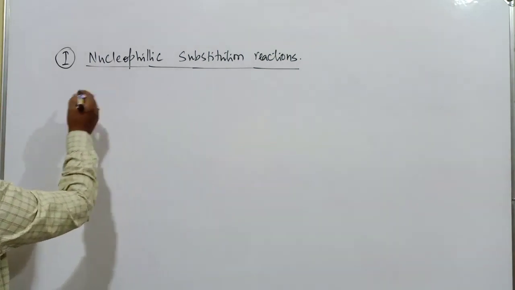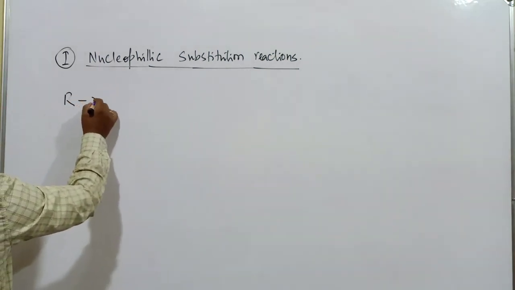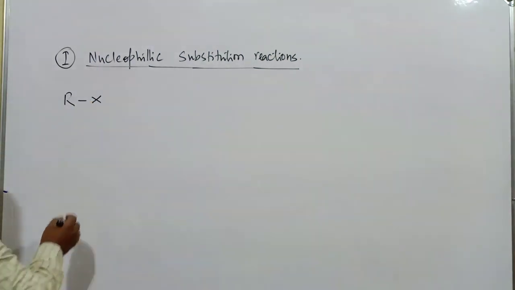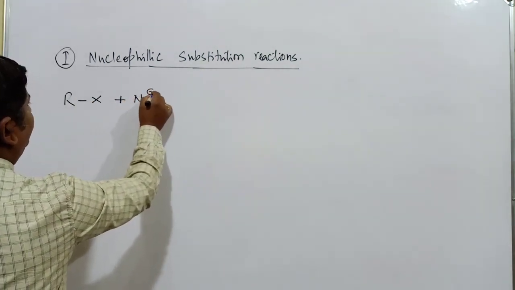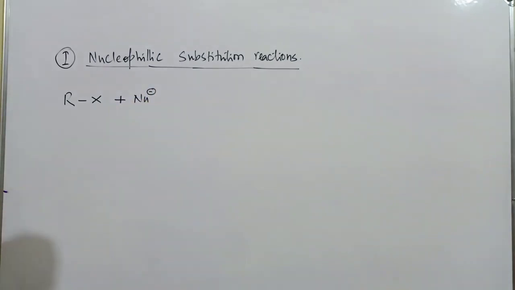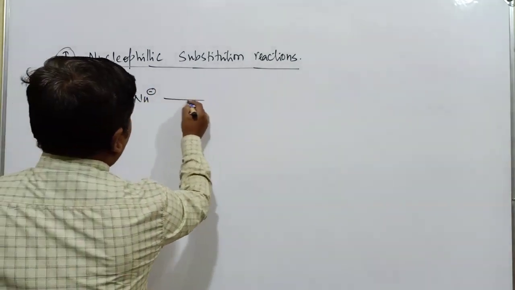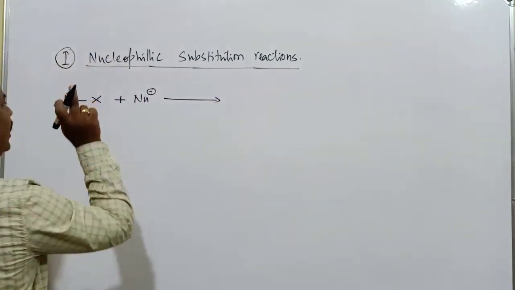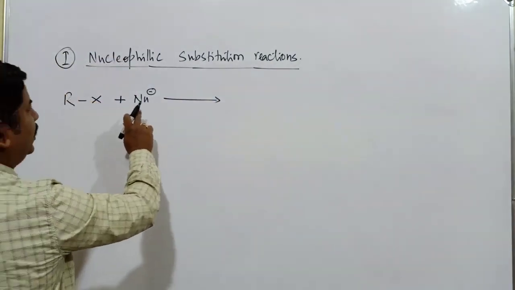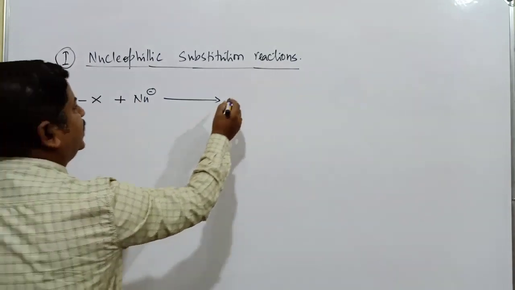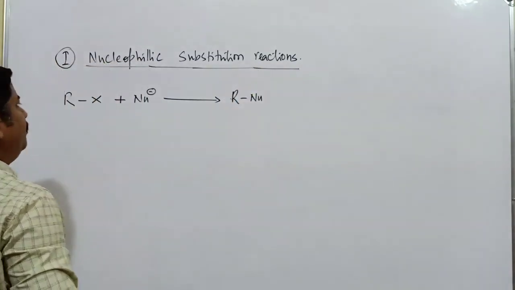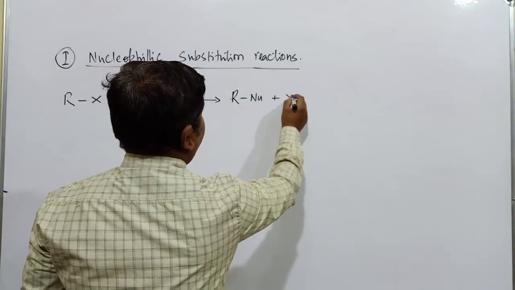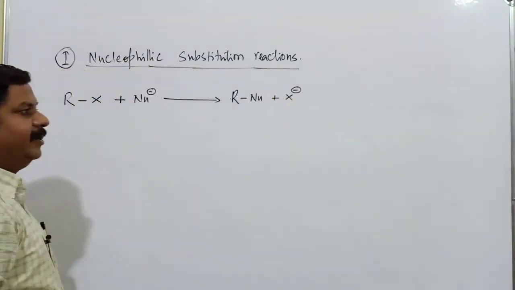In this nucleophilic substitution reaction, RX, that is an alkyl halide or haloalkane, is treated with a nucleophile. Usually the nucleophile is a stronger nucleophile which can replace the existing halide ion, and when the nucleophile replaces the halide ion, it gets converted into the nucleophilic substituted compound, plus X minus, the halide ion.